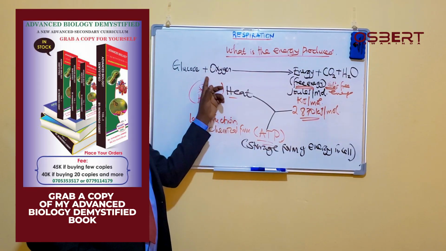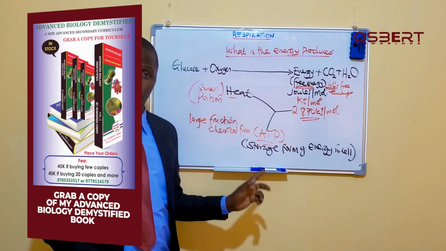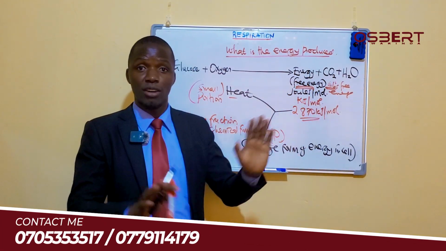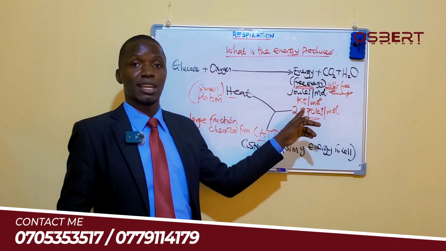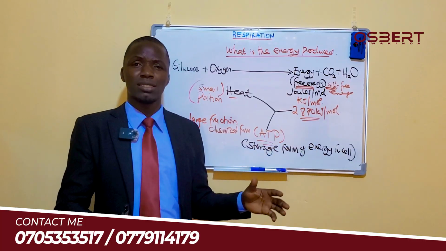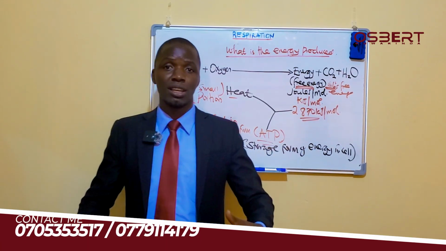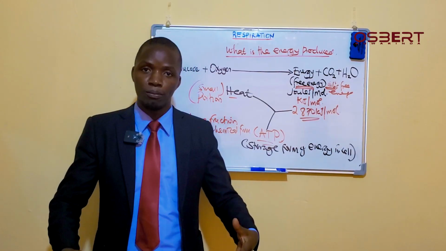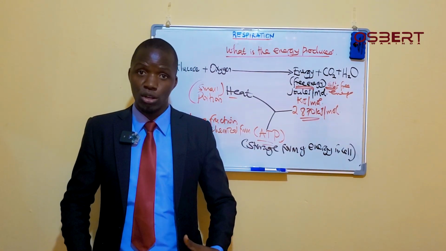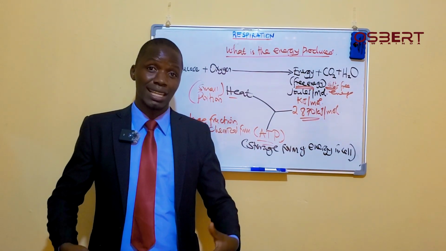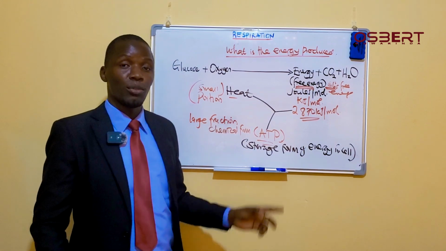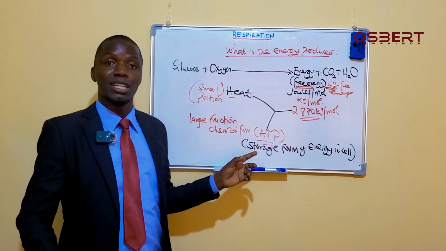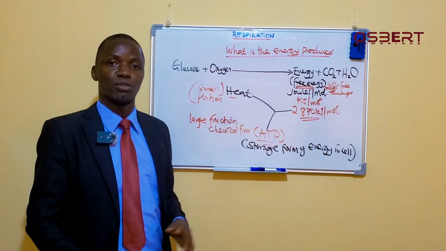We are saying the energy which is produced is not ATP. The energy is this free energy in form of joules, and I've told you that on average, for every 1 mole of glucose, this is the energy we produce. But that energy is always in large amounts. The biggest part of it is turned into a chemical form which can easily be kept in a cell, so that when a cell needs energy at a given time t, that chemical form can be broken down further to give the energy, which can be used for different functions.